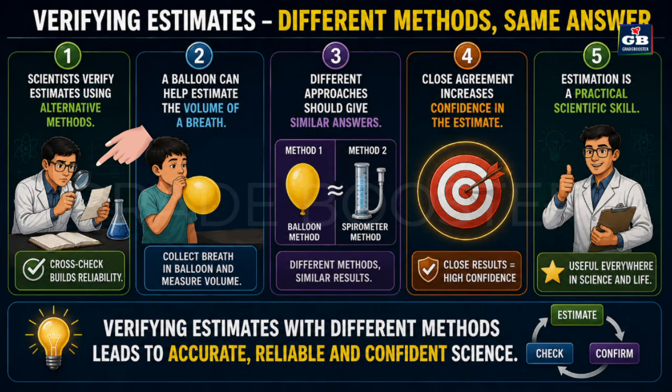Scientists verify estimates using alternative methods. A balloon can help estimate the volume of a breath. Different approaches should give similar answers. Close agreement increases confidence in the estimate. Estimation is a practical scientific skill.